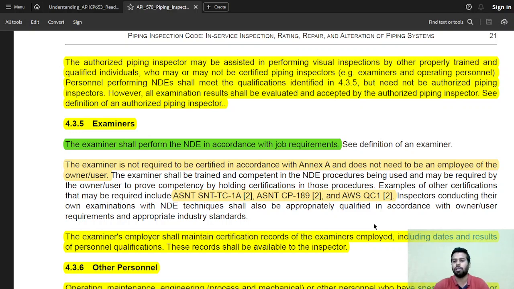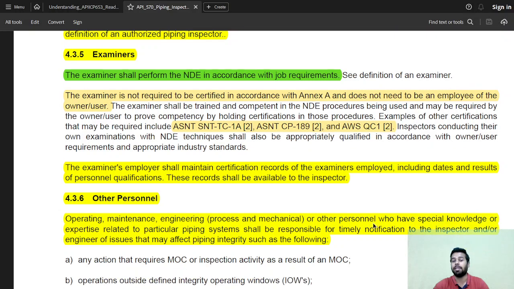So we already know who is an authorized piping inspector. Examiners. Understand one thing. In this document, wherever the term inspector is used, it is an authorized piping inspector. And whenever the term examiner is used, he is a qualified NDE personnel. So whenever it is examiner, it is an NDT technician. Whenever it is inspector, it is an authorized piping inspector. The examiner shall perform non-destructive testing in accordance with the job requirements.